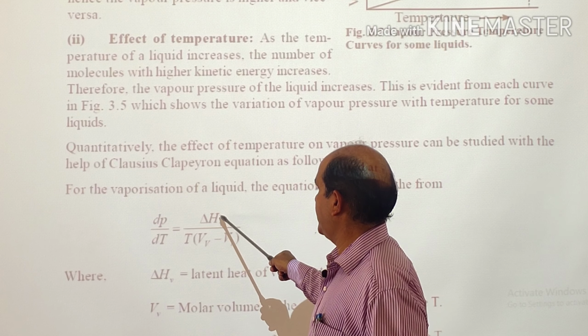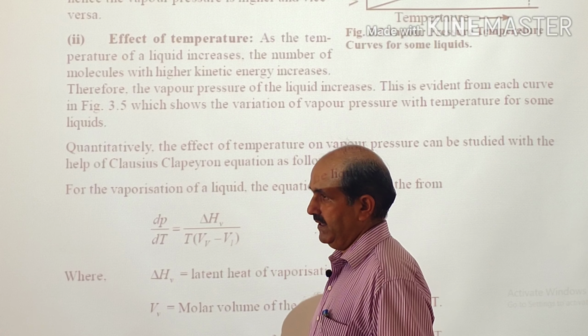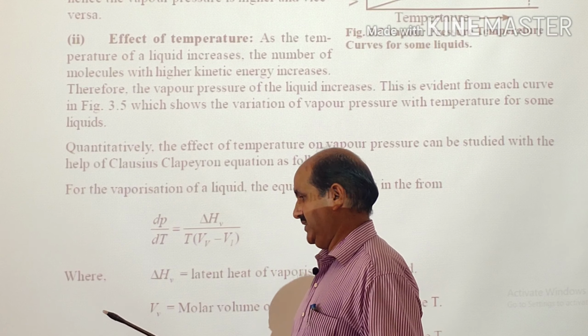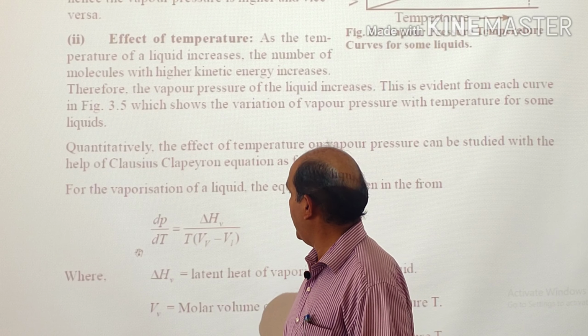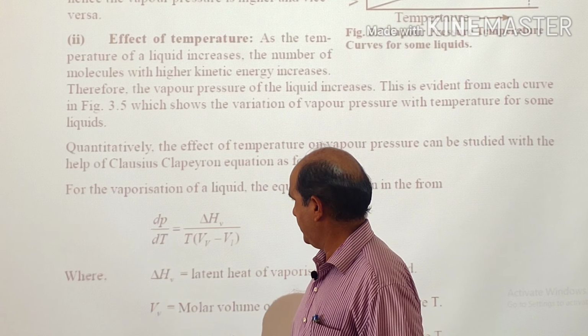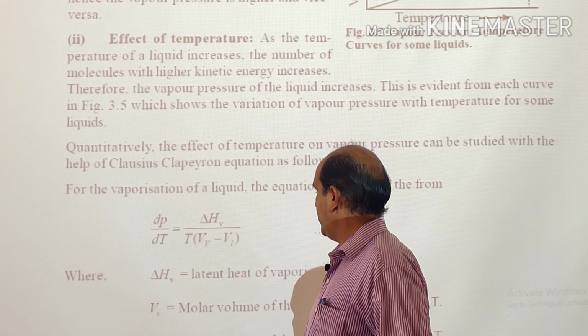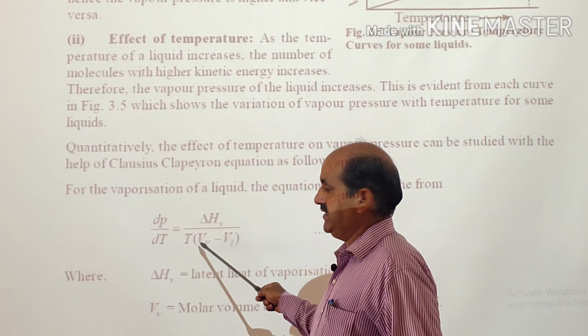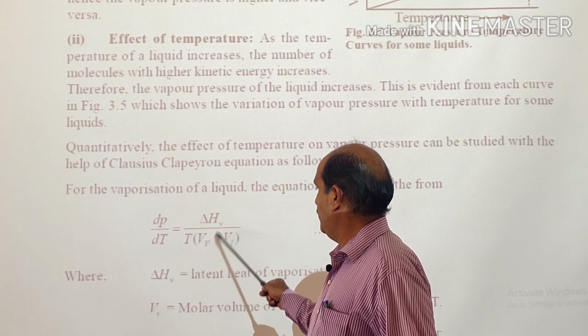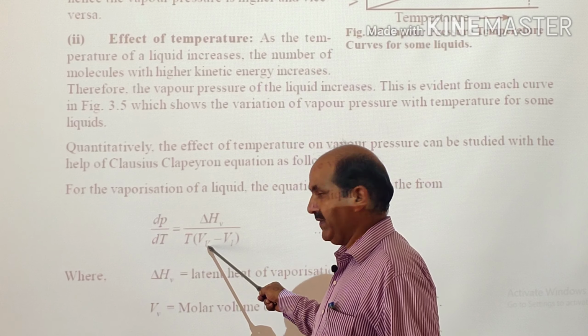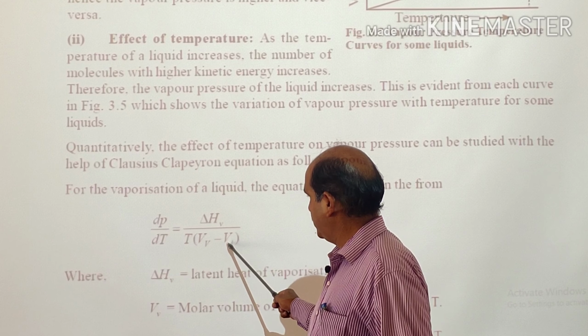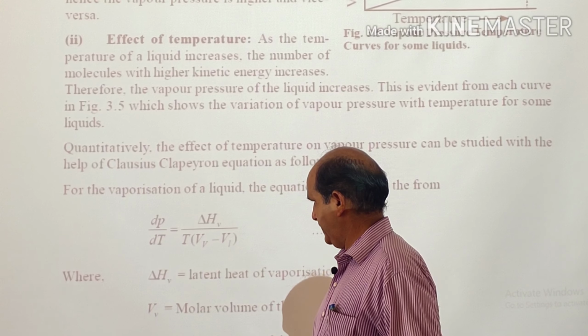ΔHv is the enthalpy of vaporization. That is the energy which is required to convert 1 mole of a liquid into its vapor at the boiling point temperature. T is the temperature. Vv is the volume of that substance in the vapor phase, and Vl is the volume of that substance in the liquid phase.